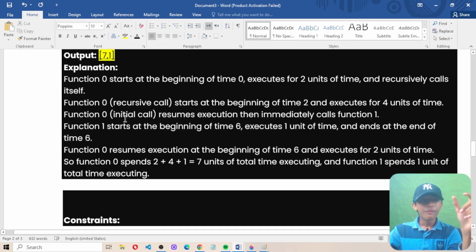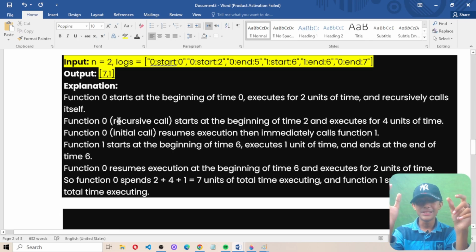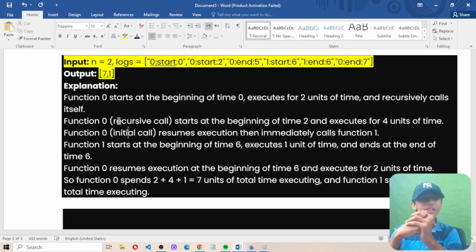Function 0 starts at the beginning of time 0, executes for 2 units of time and recursively calls itself. The recursive call starts at the beginning of time 2 and executes for 4 units of time. Function 0's initial call resumes execution, then immediately calls function 1. Function 1 starts at the beginning of time 6, executes 1 unit of time and ends at the end of time 6. Now, function 0 resumes execution at the beginning of time 7 and executes for 2 units of time.